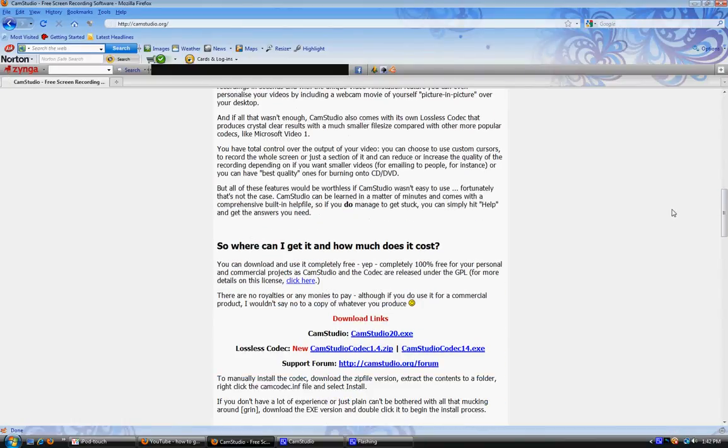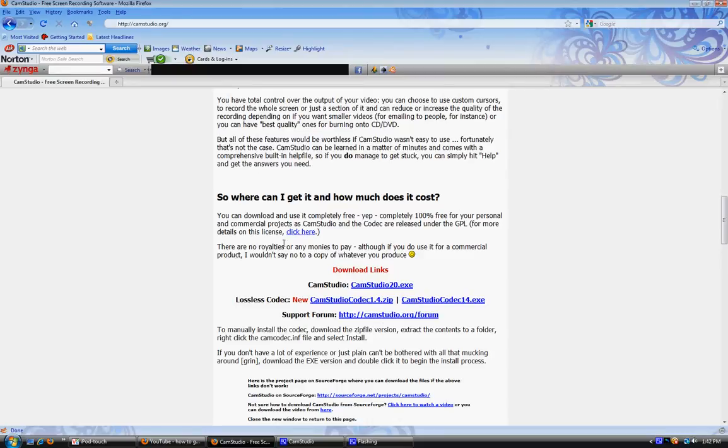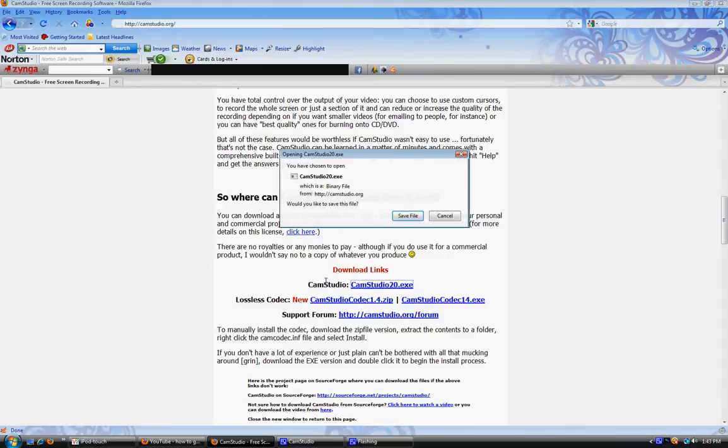Keep scrolling down until it says, "So where can I get it and how much does it cost?" And it should say camstudio20.exe. Click that, and then you save the file.